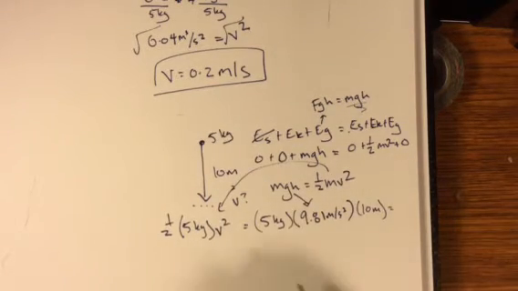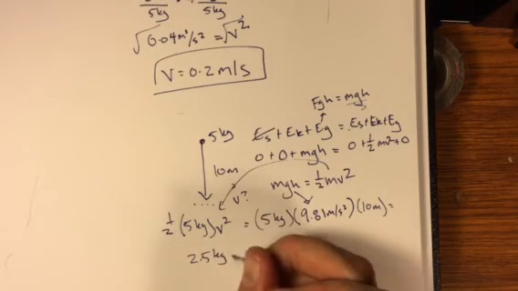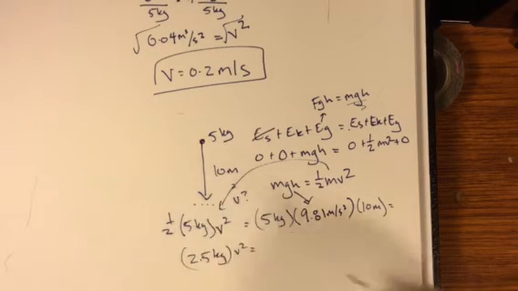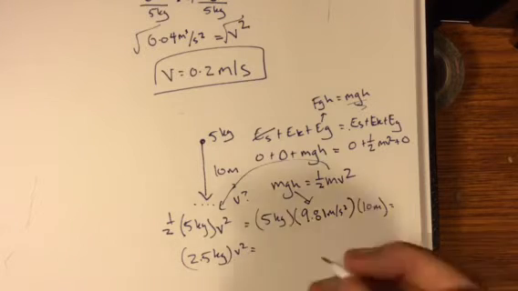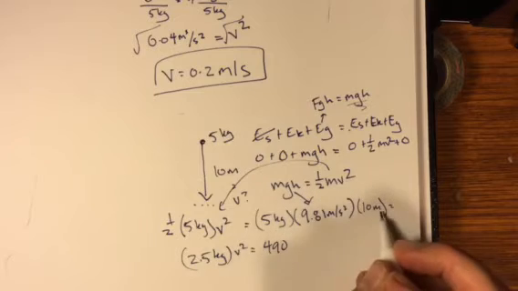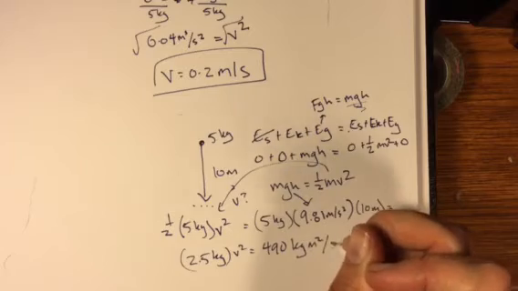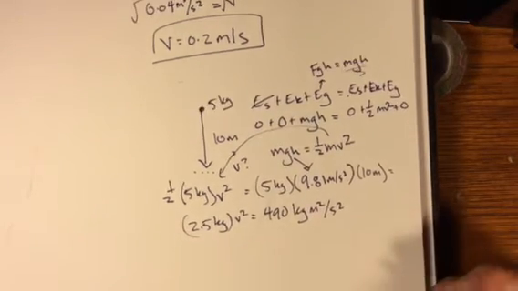So now let's simplify both sides. 1/2 times 5 is 2.5 kilograms times velocity squared, and that equals 5 times 10 times 9.8. So it's going to be 50 times 9.8. Please remember your calculators for the quiz tomorrow, you guys. 5 times 9.8 times 10 is 490. And what's my unit? It's kilogram meters squared over second squared. Cool. So that's weird, but that's okay.